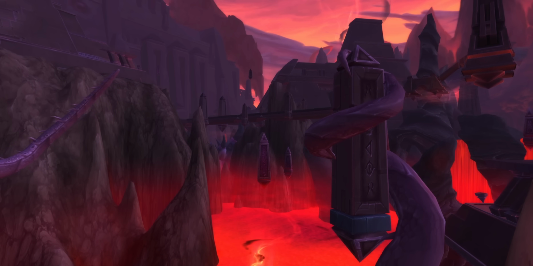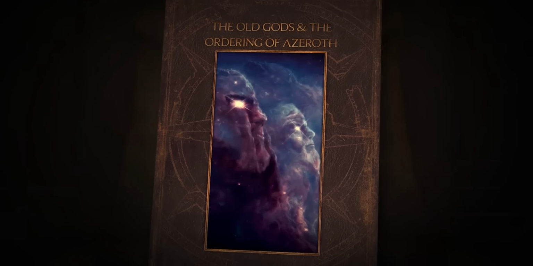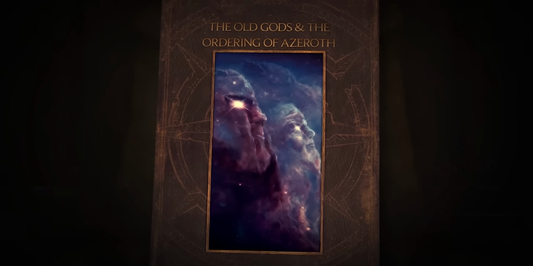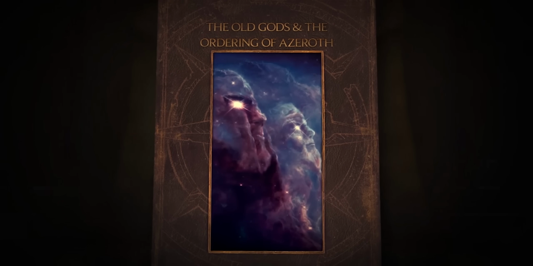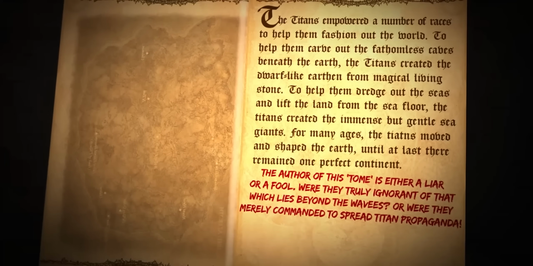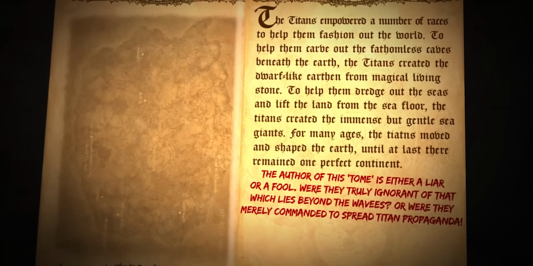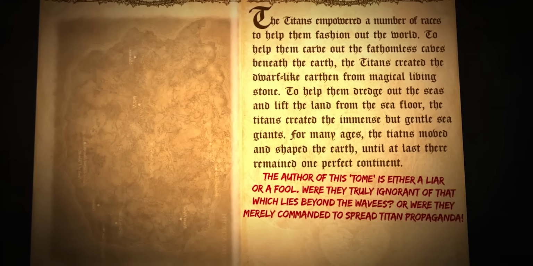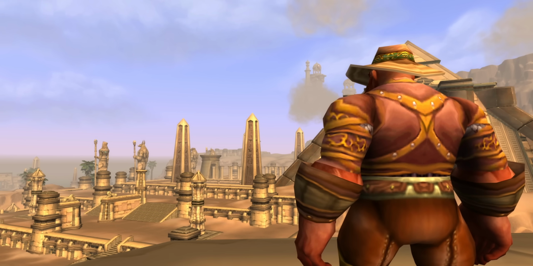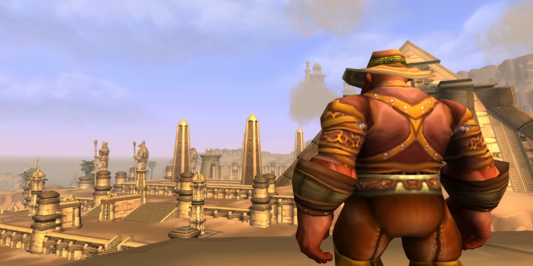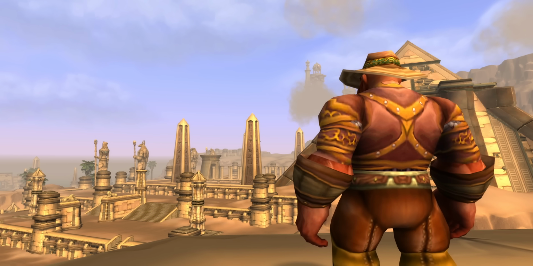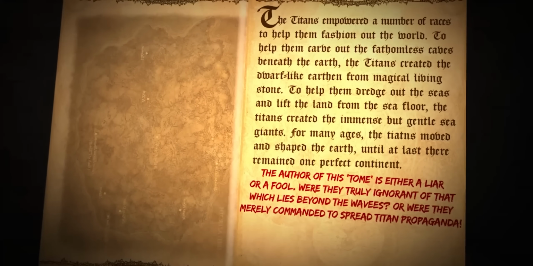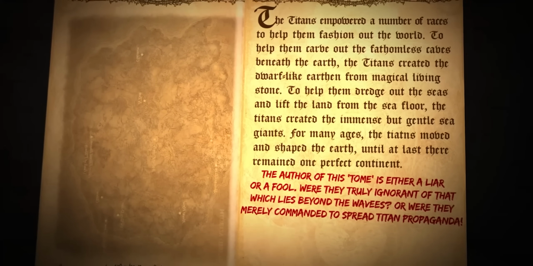Now, the reappearance of this book made it even more clear, because this is a version of the book that is annotated by Neltharion, right? And in his annotations, he says that, oh, all this shit's Titan lies. And he reveals some kind of crazy truths, like there being more beyond the continents that we know. So if you wondered about the backside of Azeroth, there you go, it's in that book. Kalimdor was not the true original name of the land, but the most important thing is that there are 5 old gods. That is what is now canonical, right?